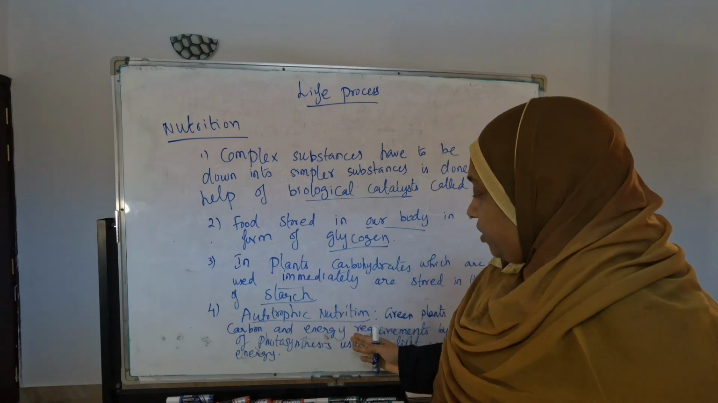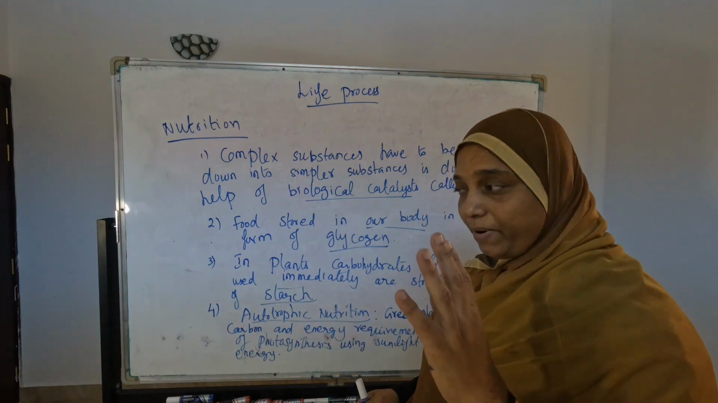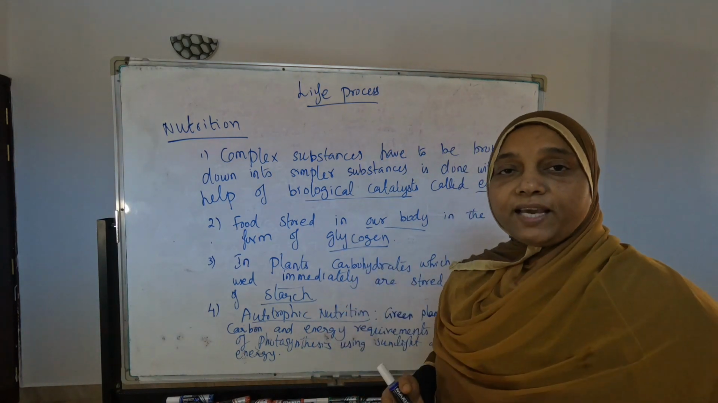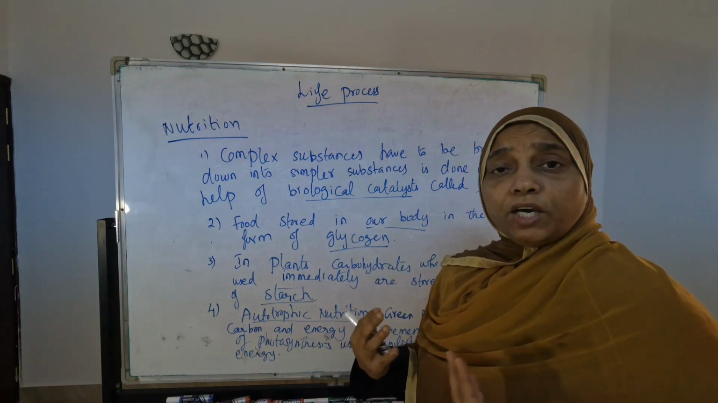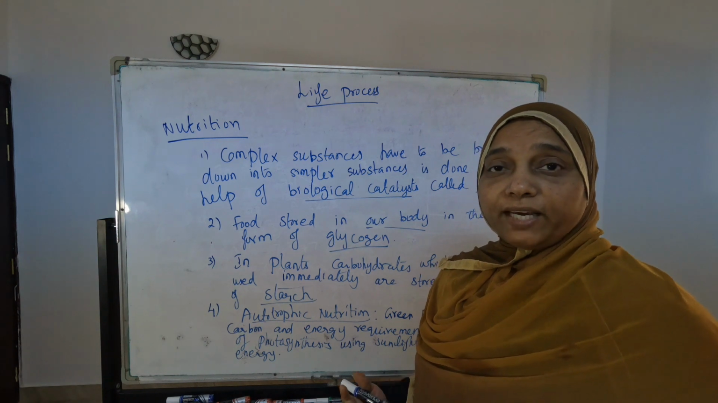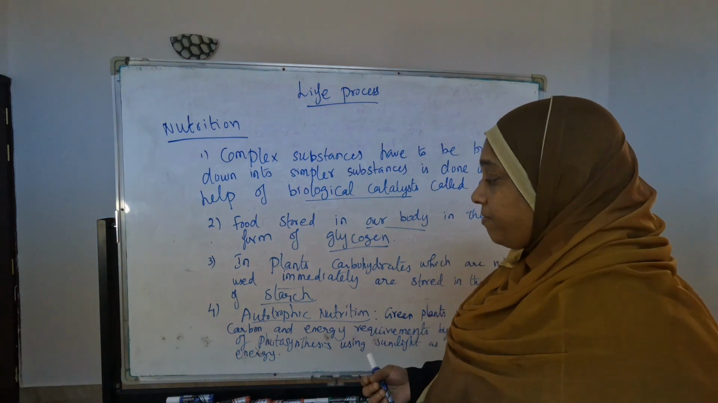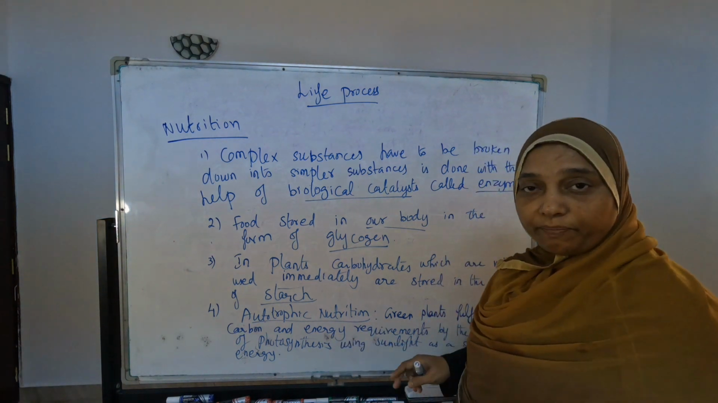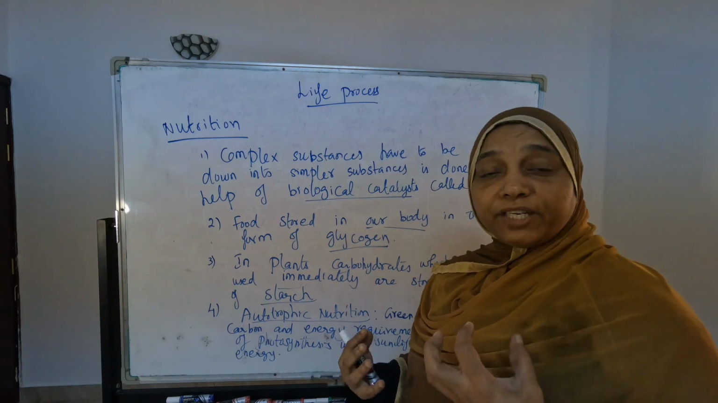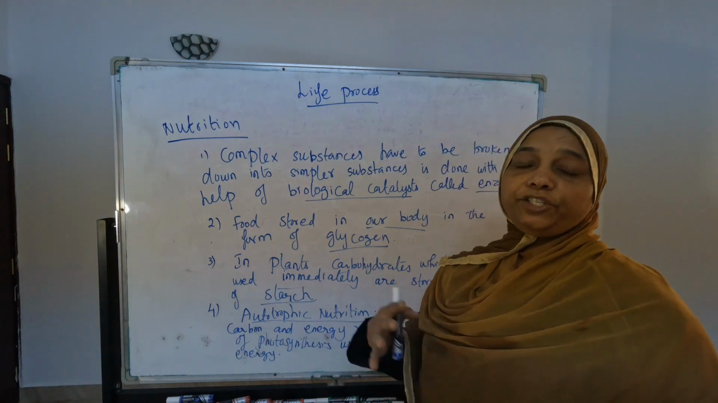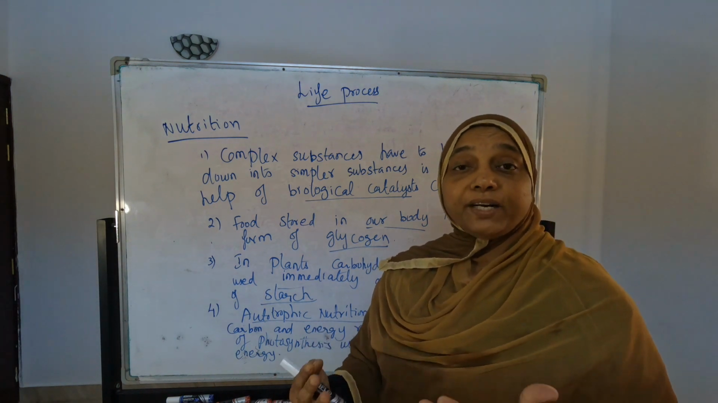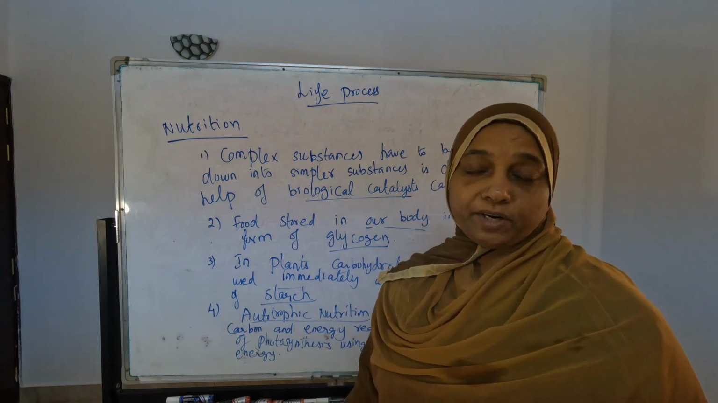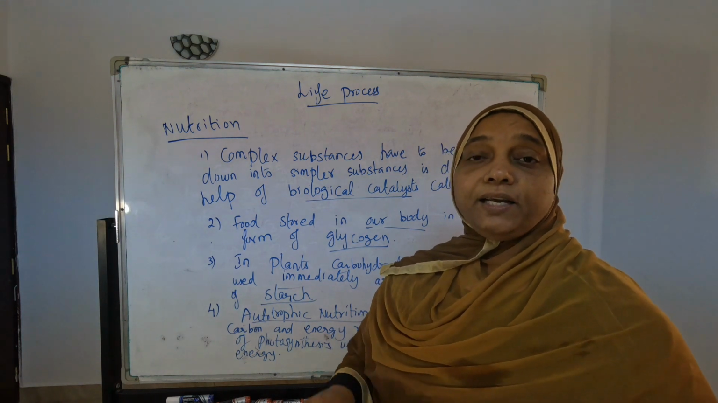So autotrophic nutrition means what? It is just about the green plants. Green plants, to fulfill their food requirement, mainly need carbon and energy. Which energy are they using? Sunlight energy, and with carbon dioxide they do photosynthesis. From that they prepare the food that is required, and store it.